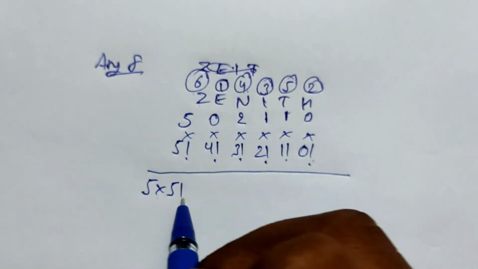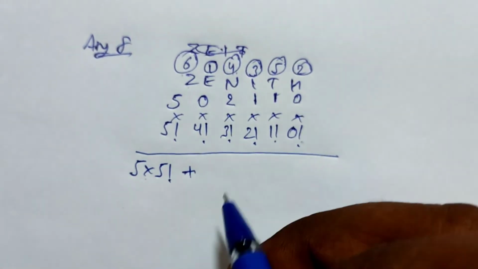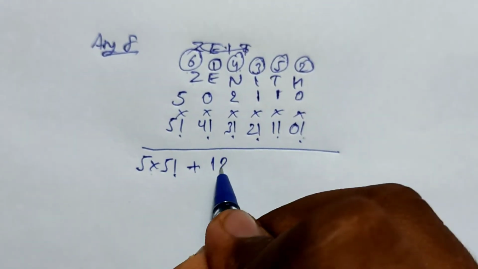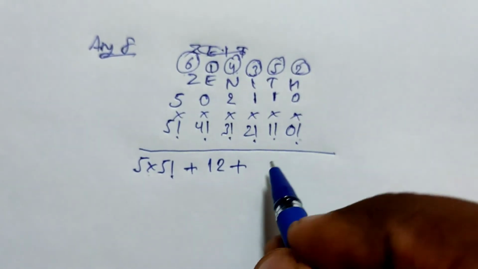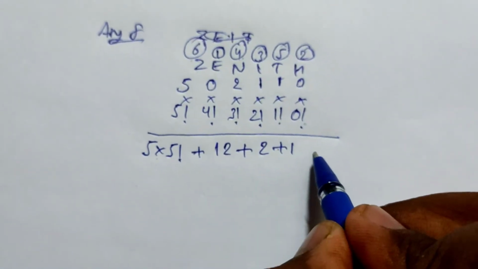5 into 5 factorial, which will be 600. 2 into 3 factorial, that is 12. 2 factorial into 1, that is 2. 1 factorial into 1, that is 1.